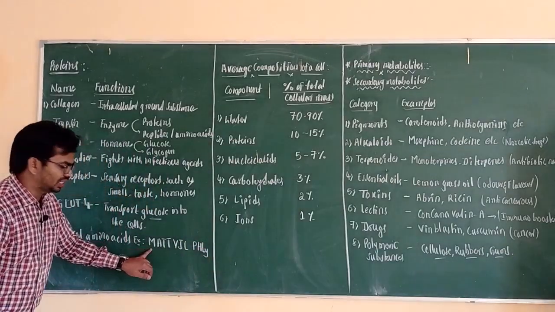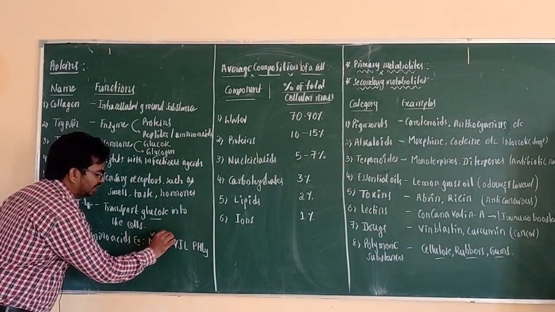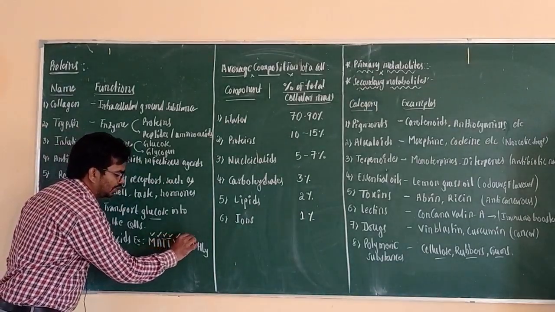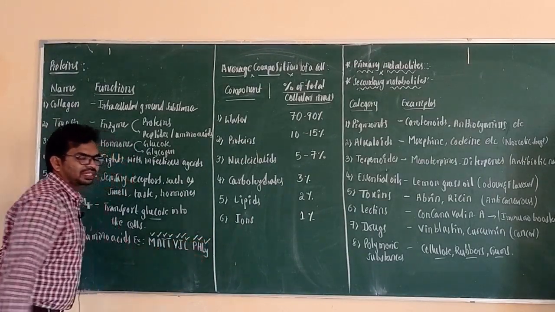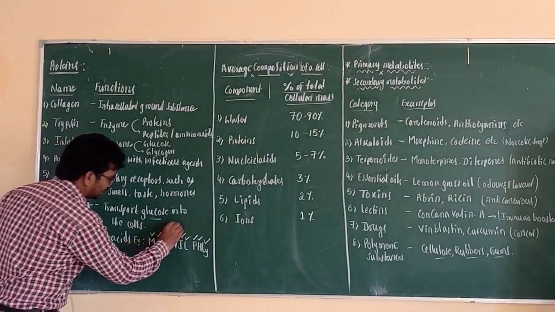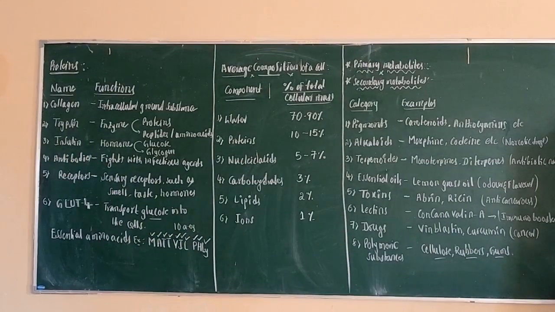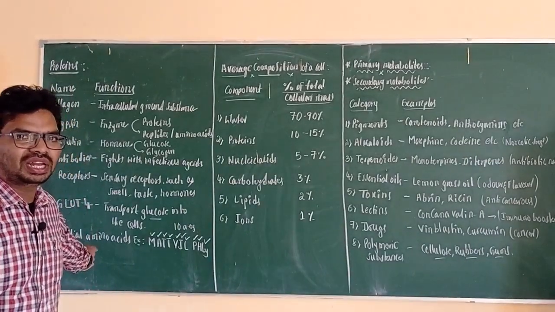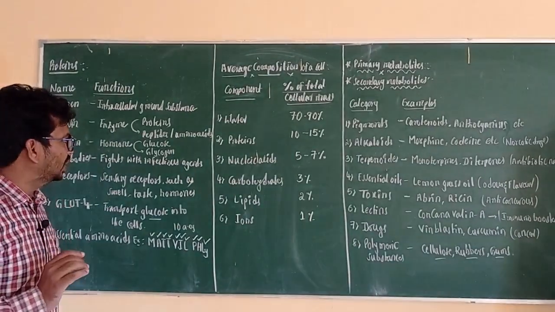Here M stands for methionine, alanine, threonine, tyrosine, valine, isoleucine, leucine, phenylalanine, histidine, Ly means lysine. In total 10 amino acids come under essential amino acids. All the remaining are non-essential and not required through diet. Why? Because if you supply the essential amino acids, the body can make non-essential amino acids.